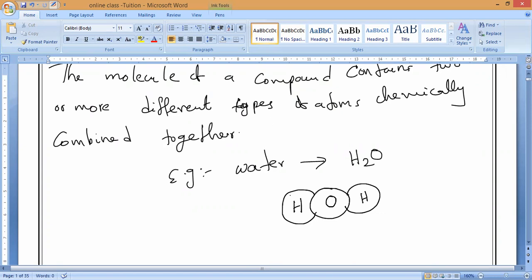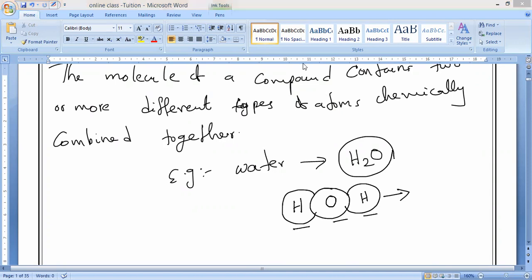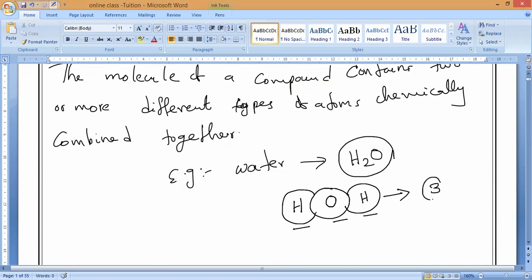So what is the atomicity of this water molecule? Sir, diatomic. No, it is not diatomic. You should say the total number of atoms. How many atoms in total? Three atoms, triatomic. That is what we call the atomicity. Do you understand, Pradosh? Yes, sir.